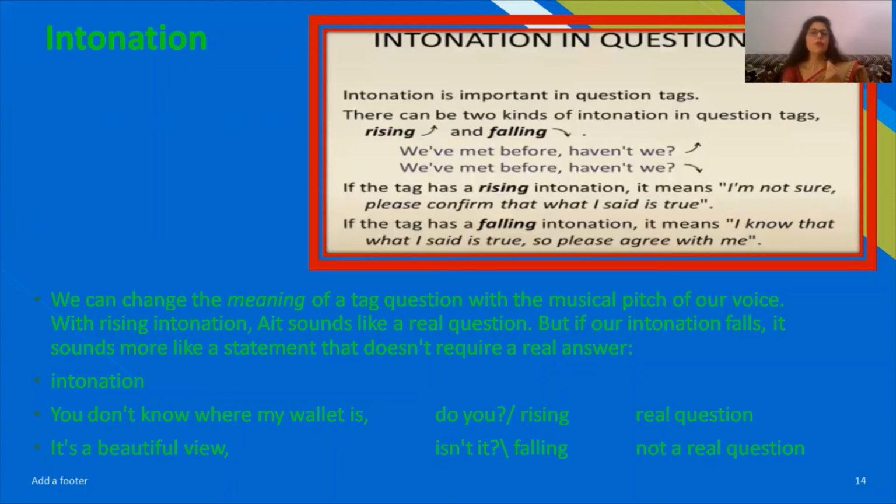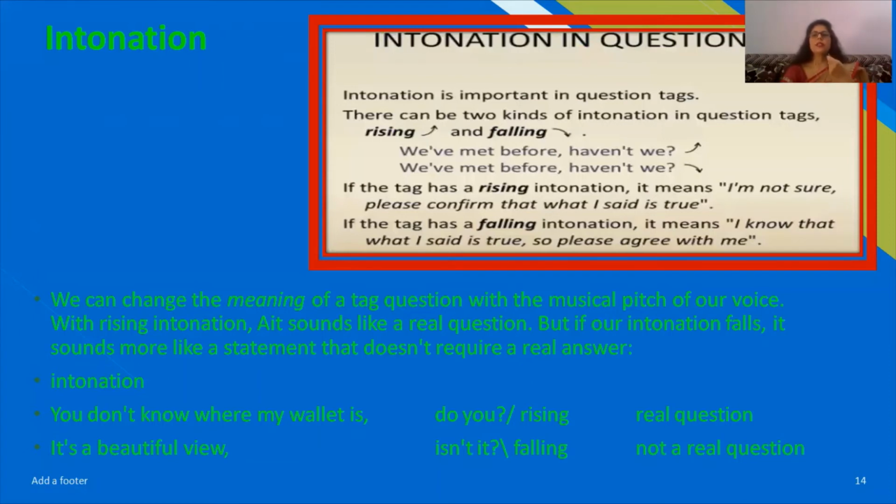If our intonation falls, it sounds more like a statement that doesn't require a real answer. So intonation is really necessary and we need to see to it. You do not know where my wallet is, do you? If it is rising, then it is a real question. It is a beautiful view, isn't it? Falling, then not a real question.